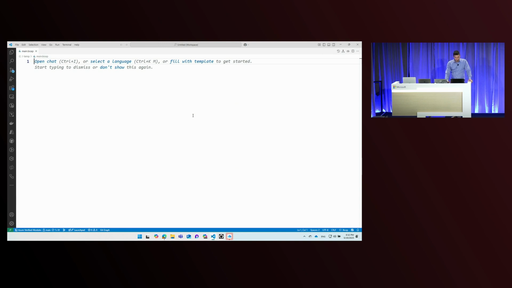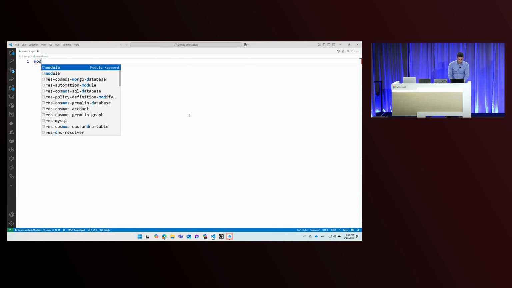For the sake of this one, let's say I'm part of a DevOps team, and I was just asked to deploy a Key Vault so that my team can store some secrets in a secure way. I just heard about AVM, and I already know Bicep. So let's take a look at what this experience would look like.